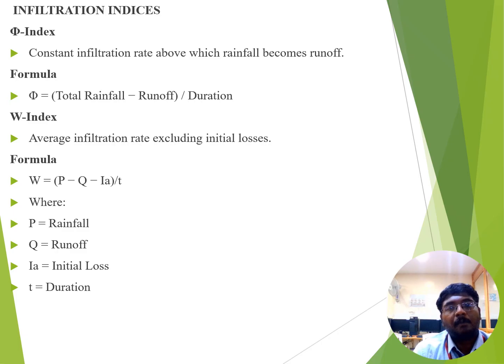Total rainfall subtracted by the runoff, divided by the total duration. Next we see about the W index. W index is a refined version of phi index. It removes the initial water loss from the entire process. This makes it more accurate. Formula of W index: W equals (P minus Q minus IA) divided by T, where P is the rainfall, Q is surface runoff, IA is initial loss, and T is the duration.